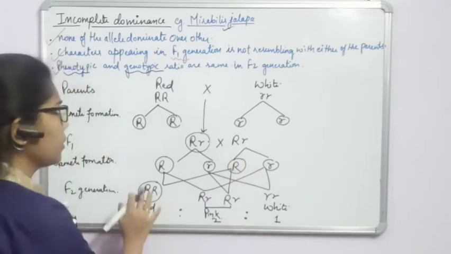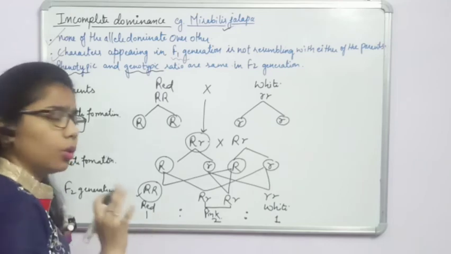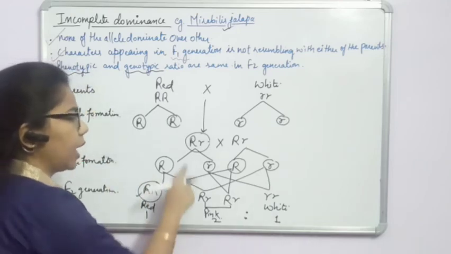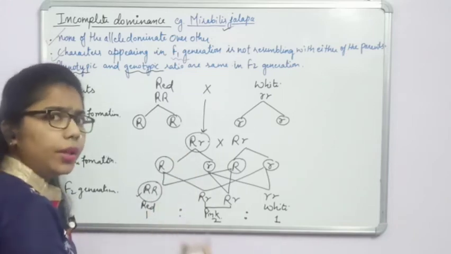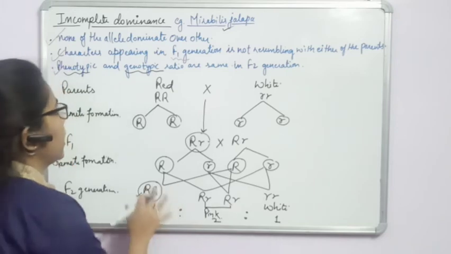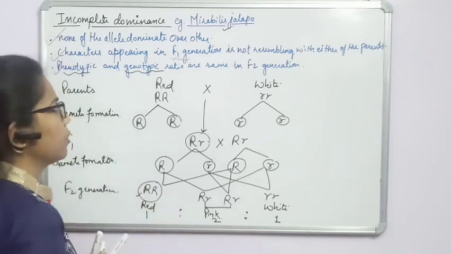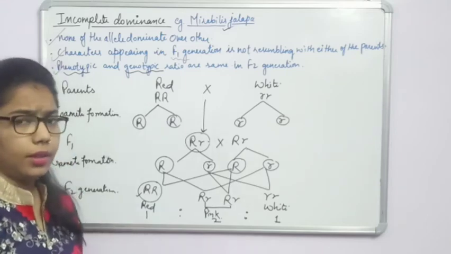Fine. So this is all about incomplete dominance, that no one is dominating the other one. Instead, there is a formation of a new intermediate in case of incomplete dominance. Fine. So next we will start with another one, that is codominance.